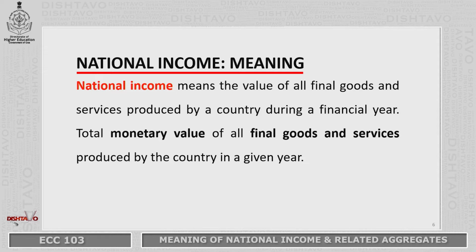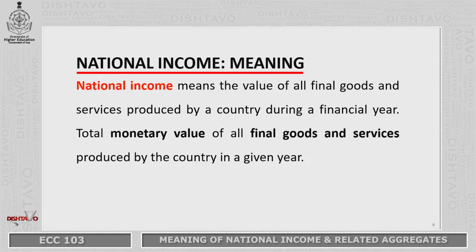So, an intermediate good, for example wood, would be used in producing furniture. When we account for the national income, we will take into consideration furniture like tables, chairs, cupboards, beds, etc., and we will not include the value of wood while calculating national income for this furniture.